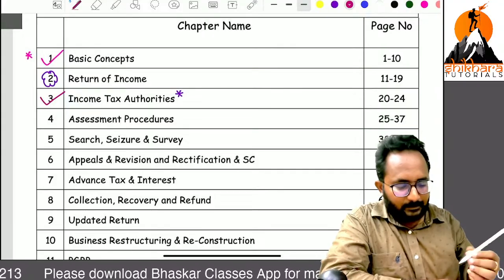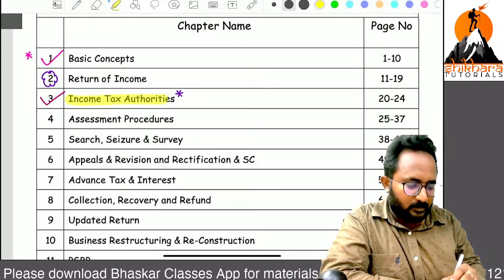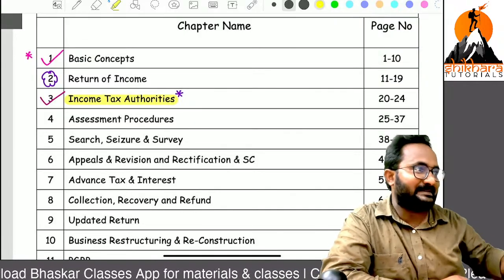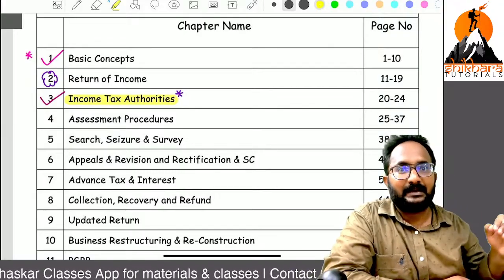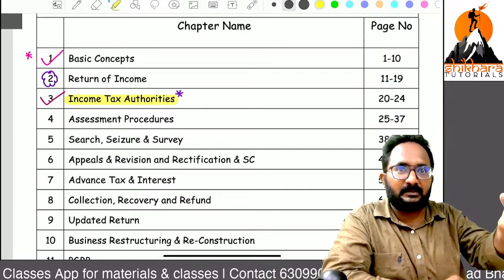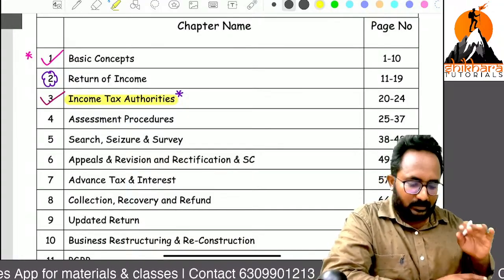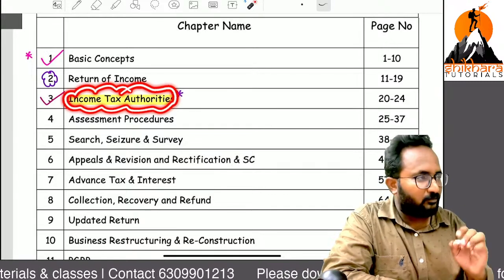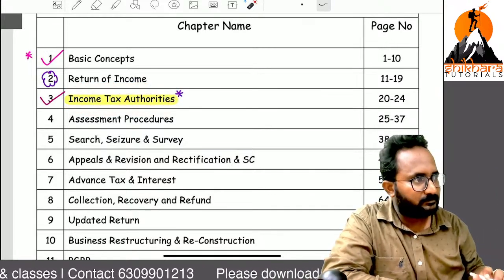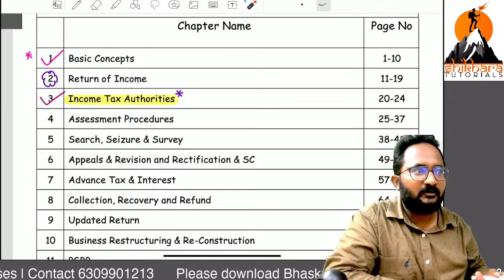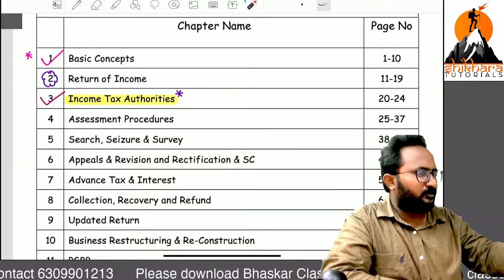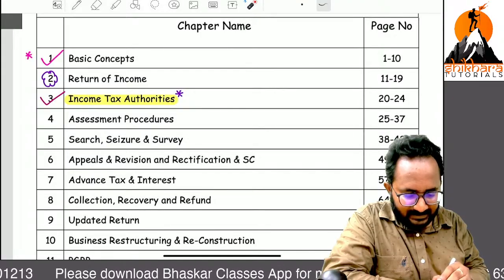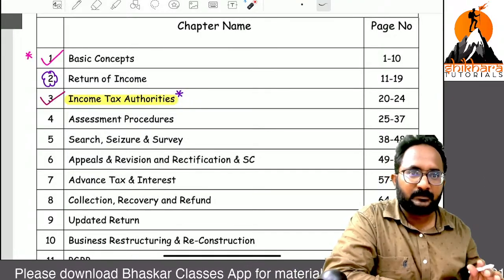If you know this chapter, you can easily solve 10 to 20 MCQs in our MCQ booklet. Otherwise, you have to learn by heart where to insert the JCIT, Joint Commissioner of Income Tax, or Additional Commissioner of Income Tax. If you know this, we can spend hardly 1 hour to 1.5 hours on this chapter, about 4 or 5 pages in our institute material. It is an easy chapter. So what is the importance of this chapter? This is the base for 6 to 7 chapters.